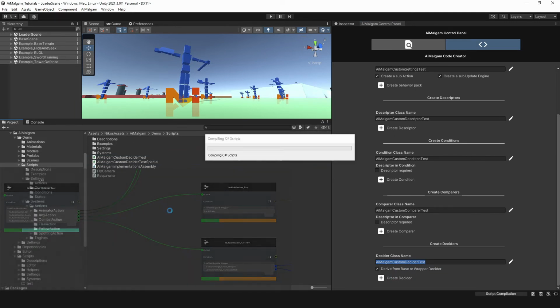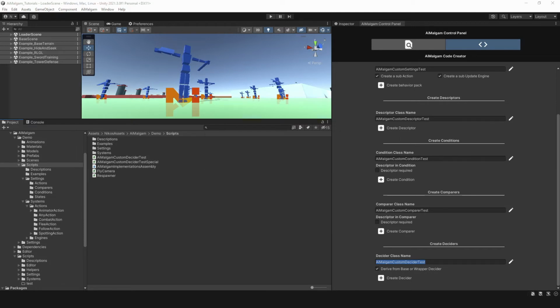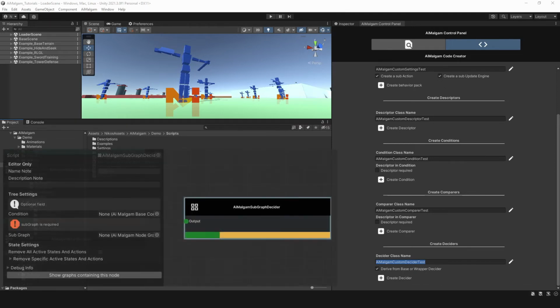If you want to implement from the root, you can create a custom procedure, maybe even a decider which can both select action settings and other deciders as their children. Another special decider which does not inherit from the base decider is the subgraph decider, for example.